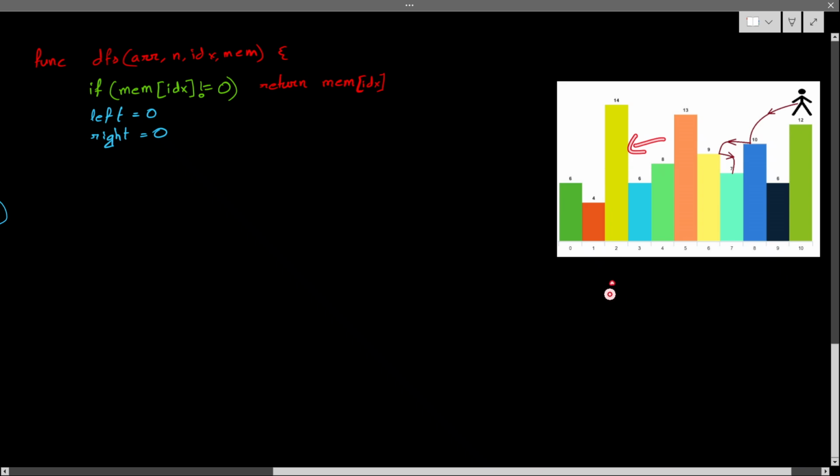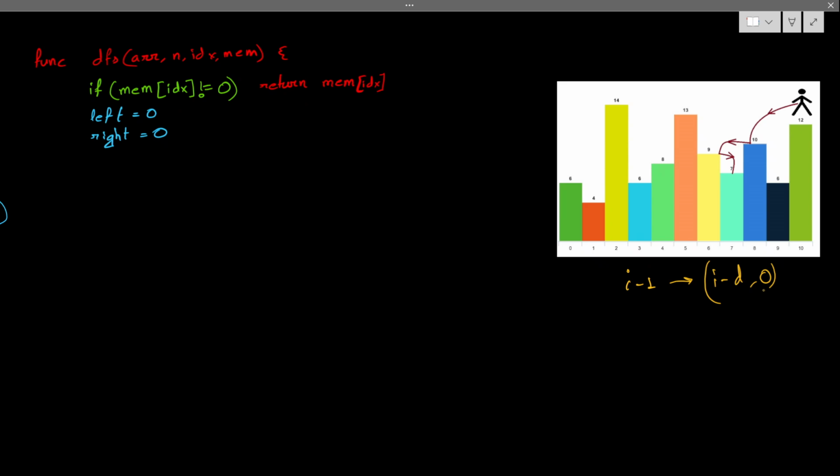If I go to left, I have to start from I minus 1, my current index, to where I can go, maximum I minus D. But it should be inside the limit. So this is 0. I said maximum because this I minus D could be less than 0. That means I can jump up to 0, or this I minus D could be more than 0, like 1, 2, 3, anything greater than 0, so up to this. So that's why maximum of I minus D, because I minus D could be negative, and negative means I cannot jump, correct?